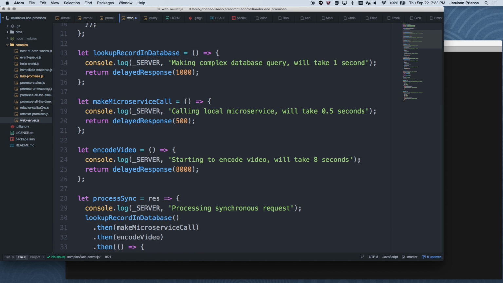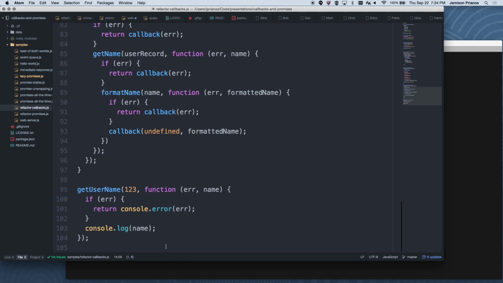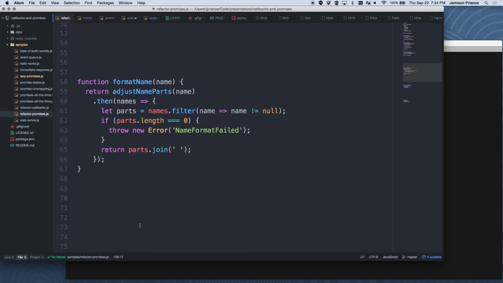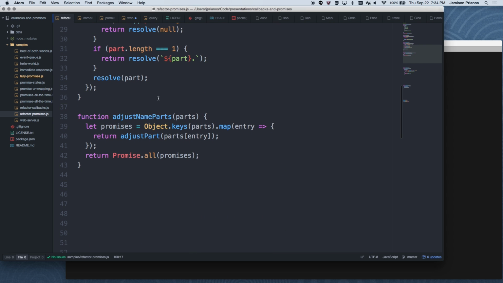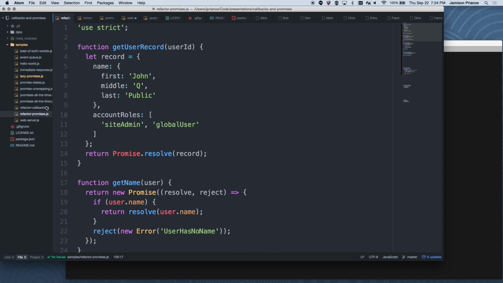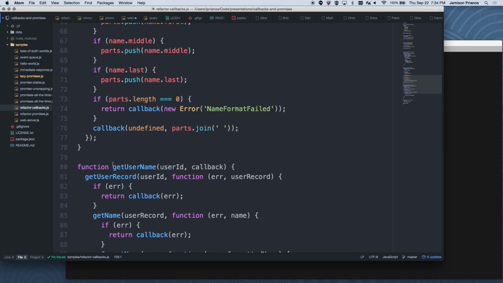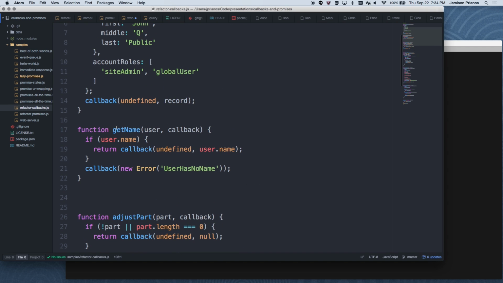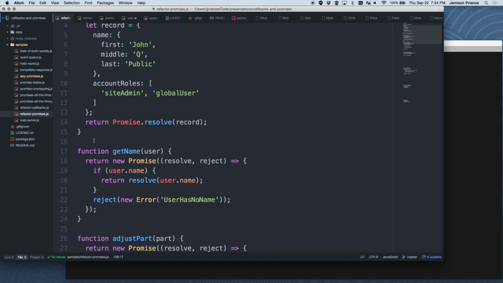We've done the same thing here, except it's a little more verbose. We have to actually look at that error parameter, determine if it's a truthy value, and if so, console error, otherwise console log. So we have to actually write them out inside of the single function. This is a lot more streamlined. You can look through here and see how all these things have changed. Basically, the major difference is everything that once had a callback returns a promise. There is one function that's shorter for callbacks, I believe. Everything else is longer. So yes, this one function, get name, because we wrapped it in a promise, is slightly longer with promises. That's the only one where you actually end up using more lines of code to express the same output that you want.